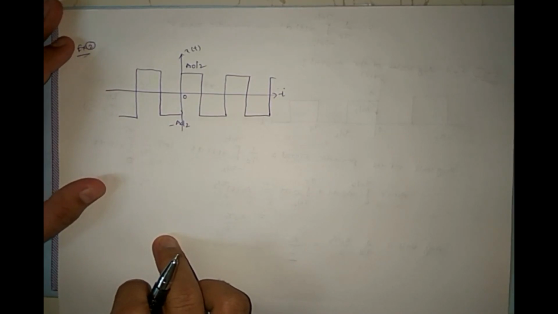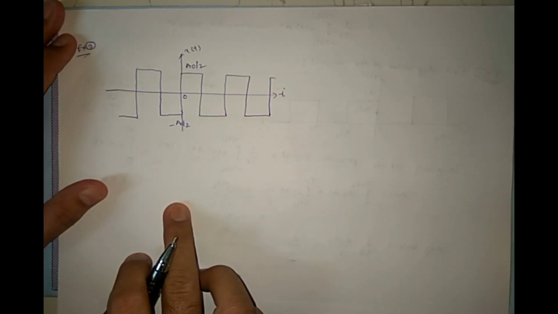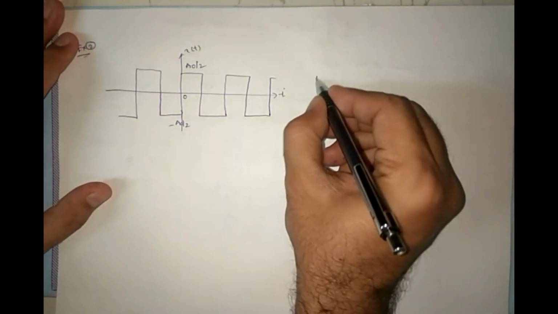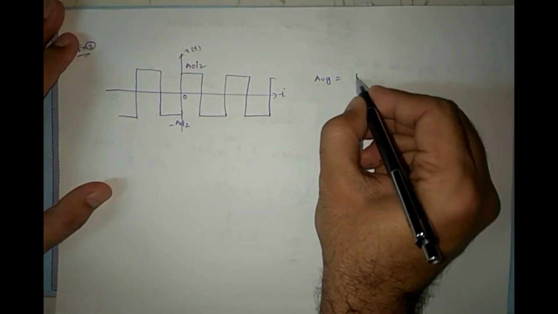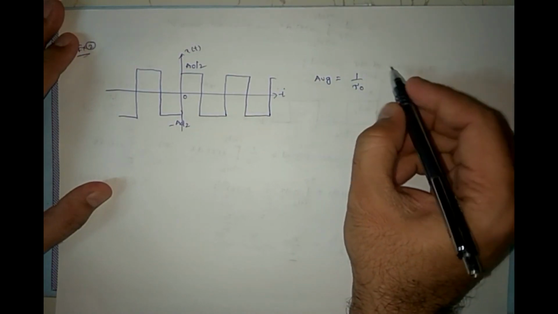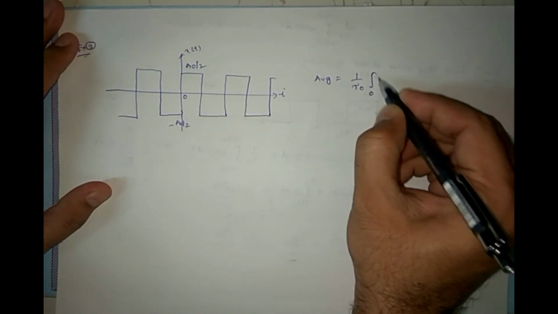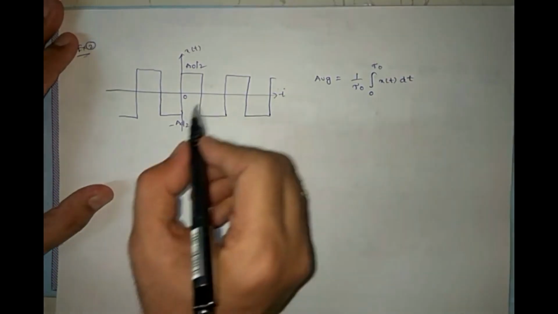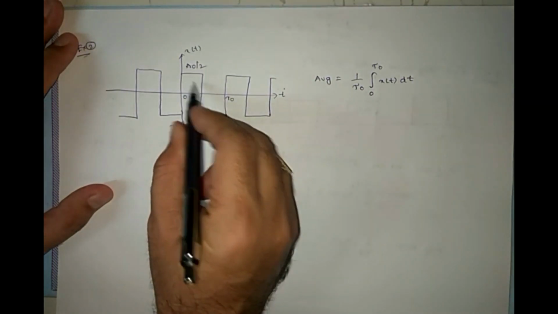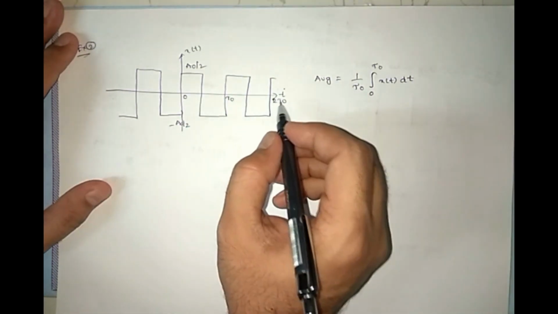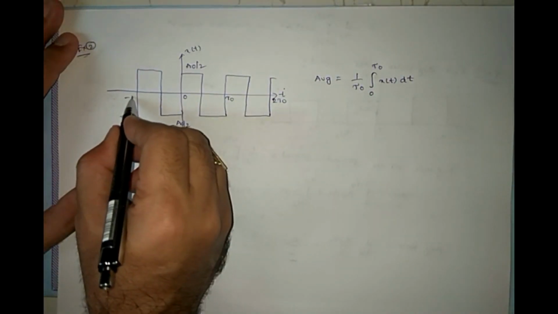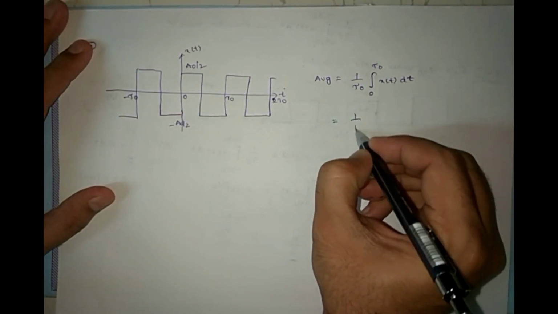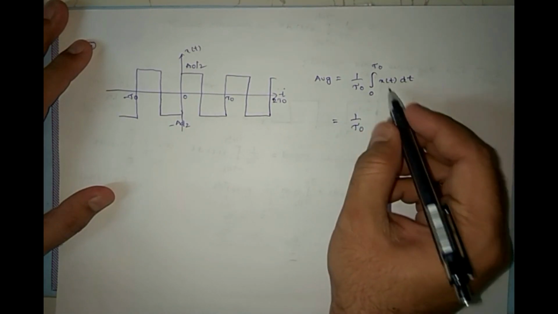So let us see example 2. We need to find the average value of this signal. This is also a periodic signal. For a periodic signal, the average value is 1 by tau naught times the integral from 0 to tau naught of x(t) dt, right? Here the fundamental time period is from here to here, where it is repeating, with 2 tau naught and minus tau naught marked. So let us find the average value. The fundamental time period is tau naught only.